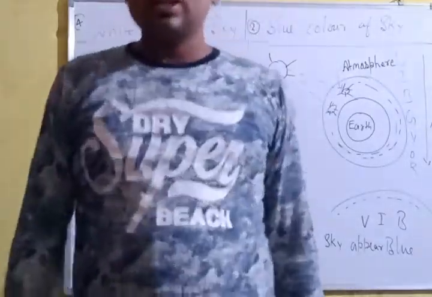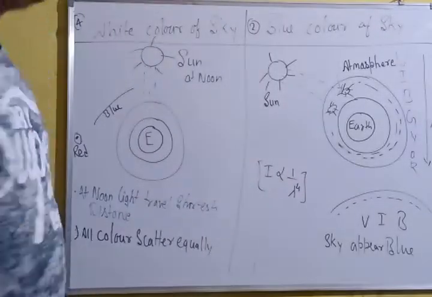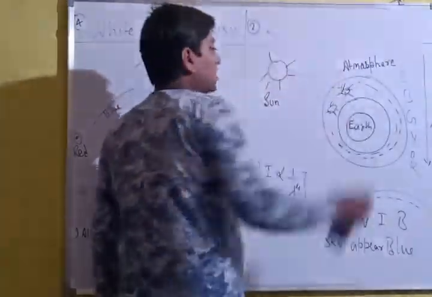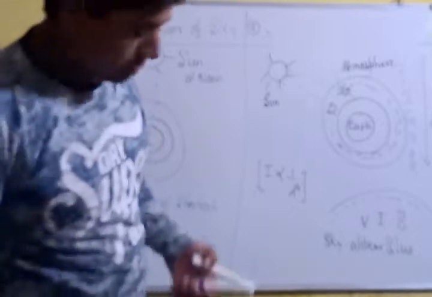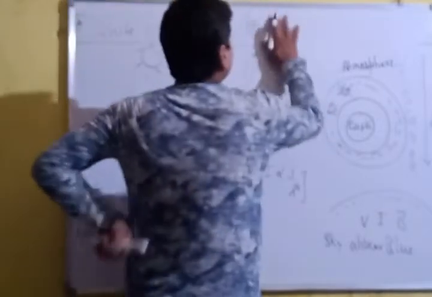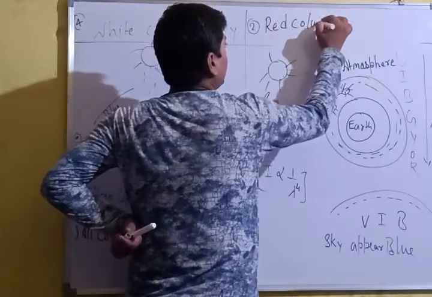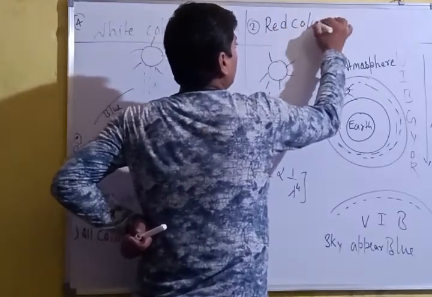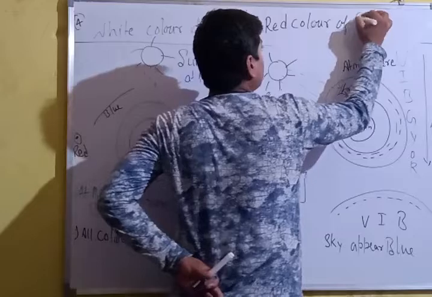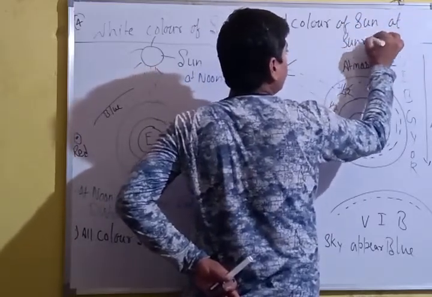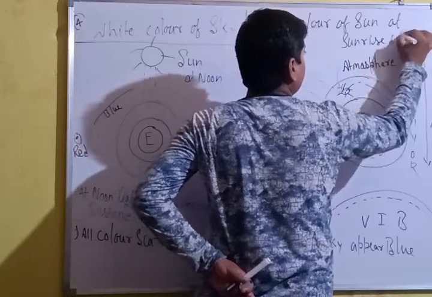Now the second condition, the red color of the sun at sunrise and sunset.